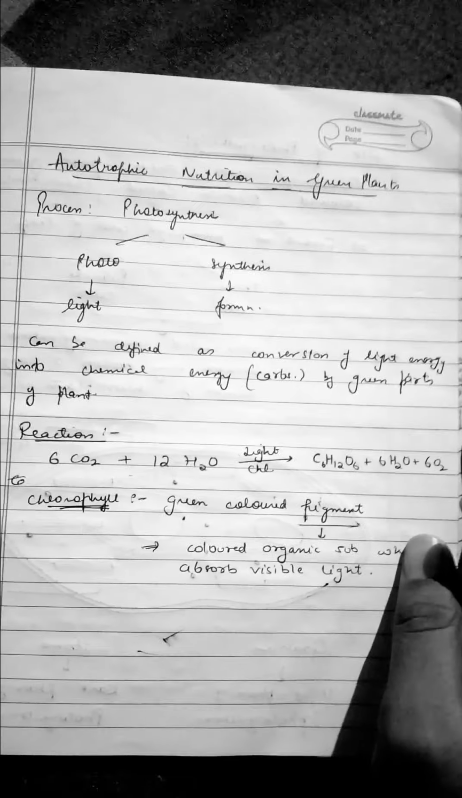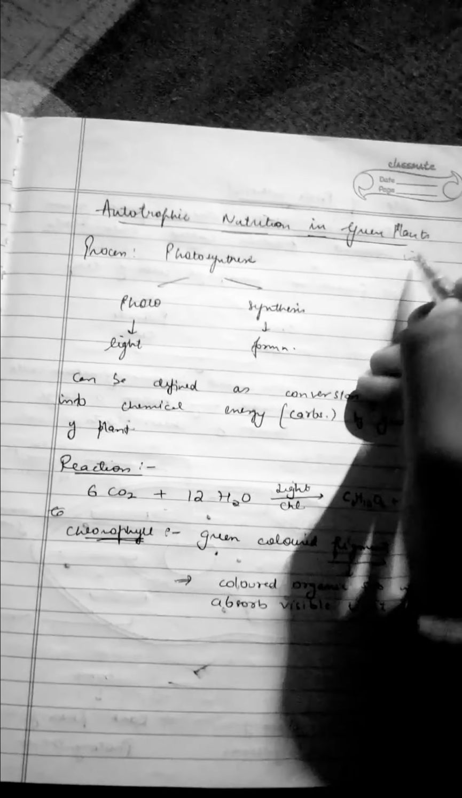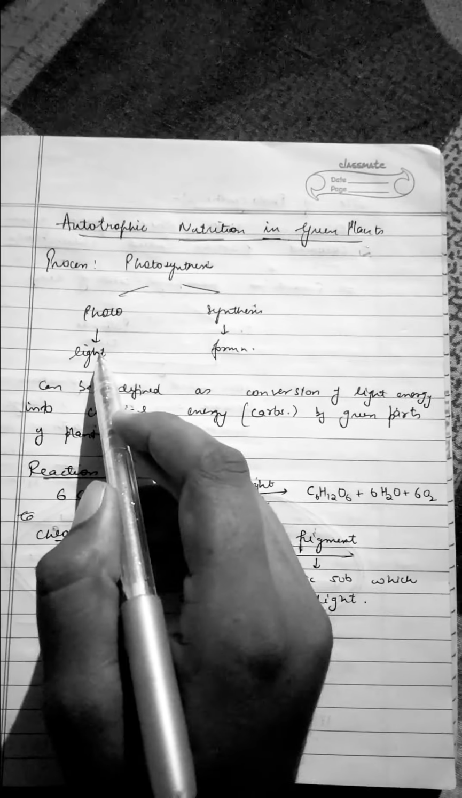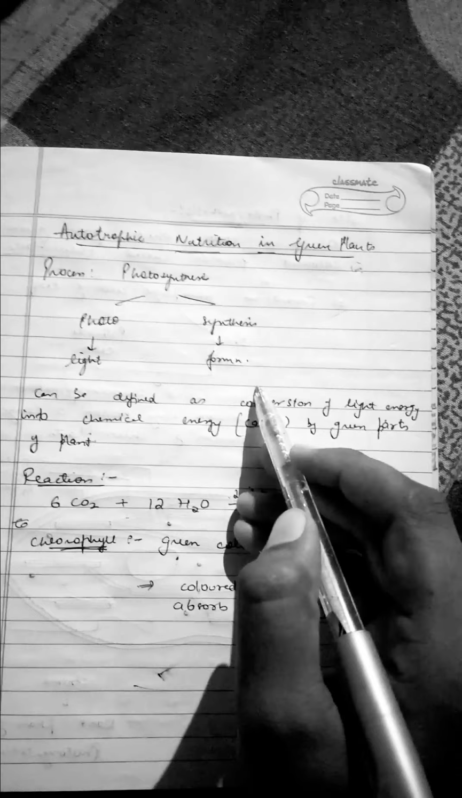Now we are with the main topic, that is autotrophic nutrition in green plants. The way by which plants synthesize their own food is known as photosynthesis. Photosynthesis comes from two words, photo and synthesis. Photo means light, synthesis means formation. It is a whole process in which light is needed for the formation of food.